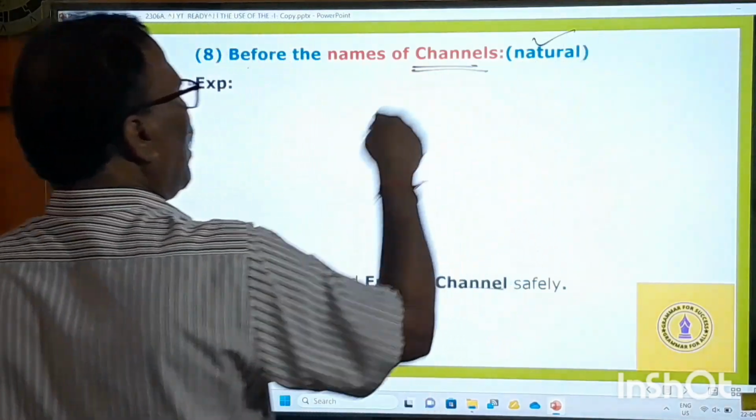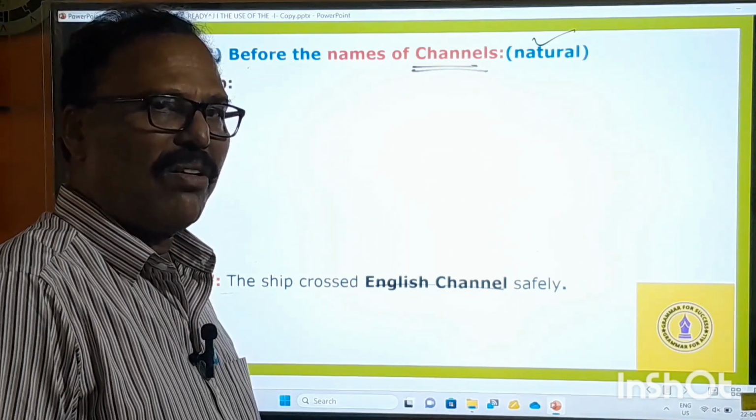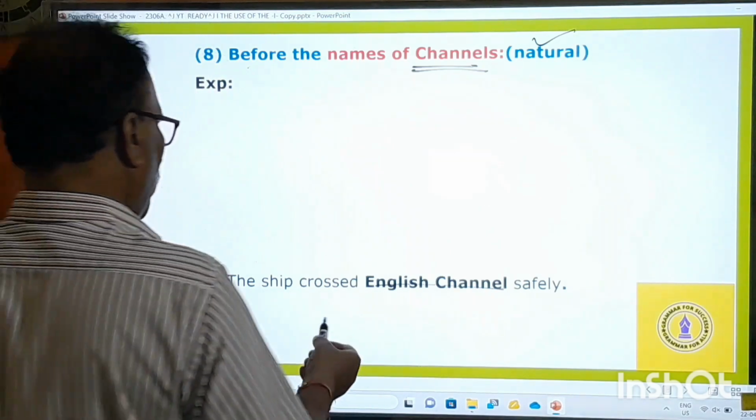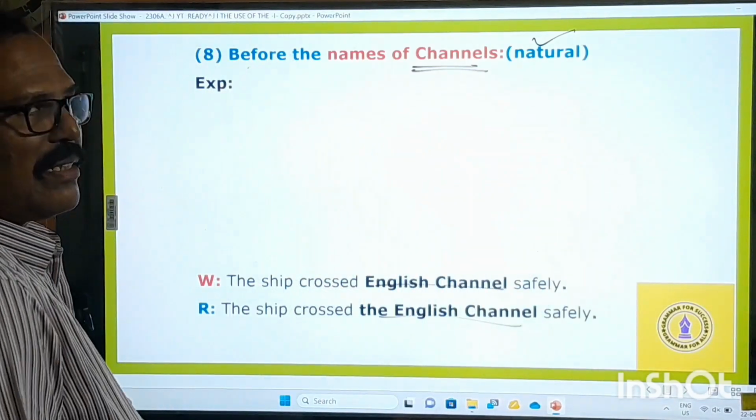Man-made ones are called canals. God-made ones are called channels. Okay, and here, English Channel. So the ship crossed the English Channel. It is like that.